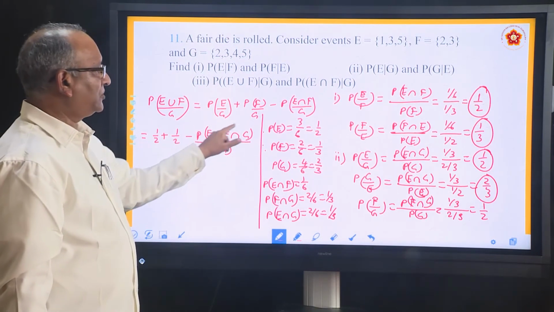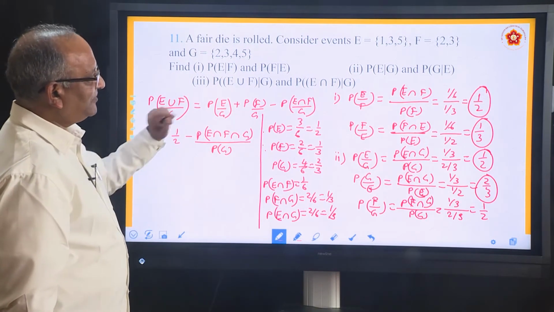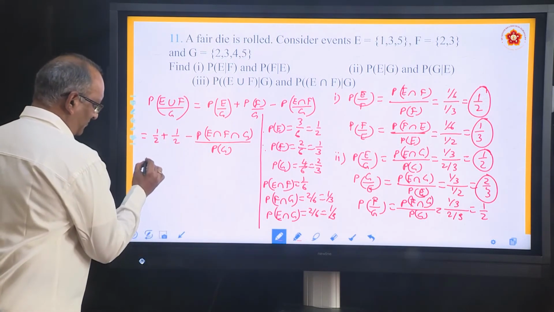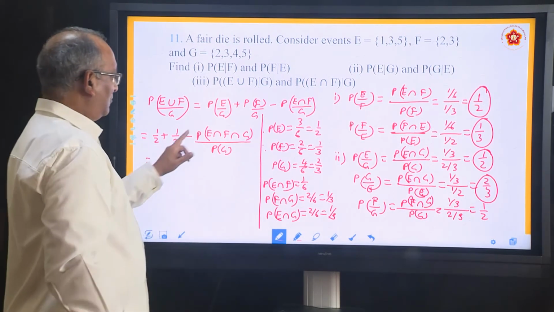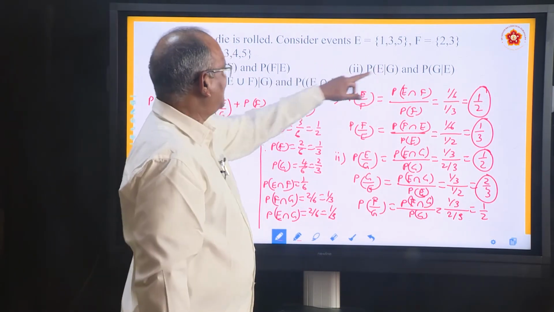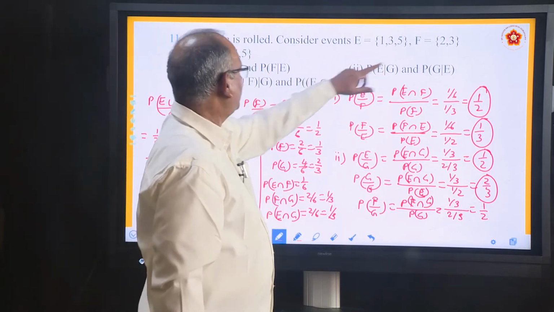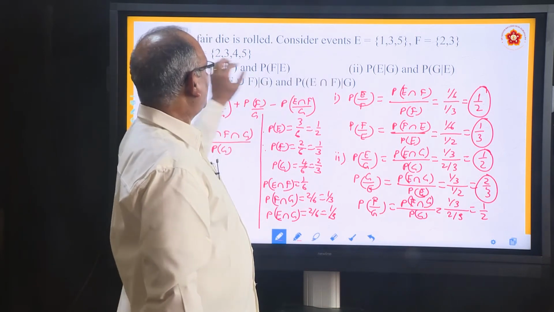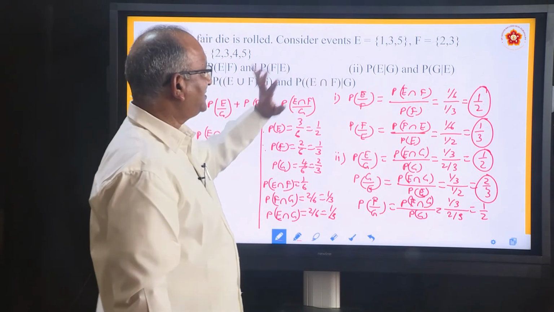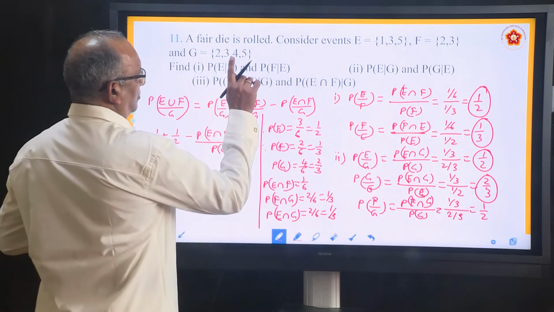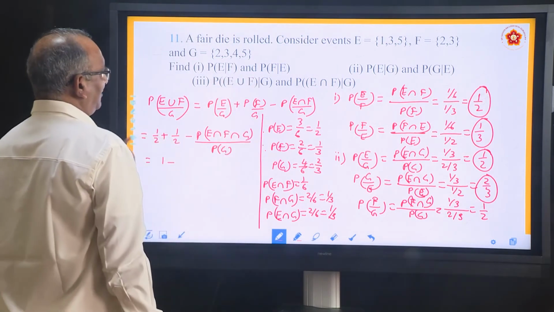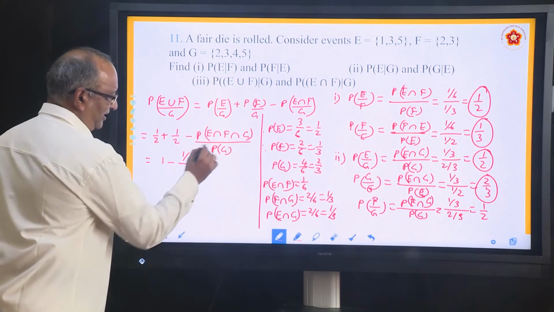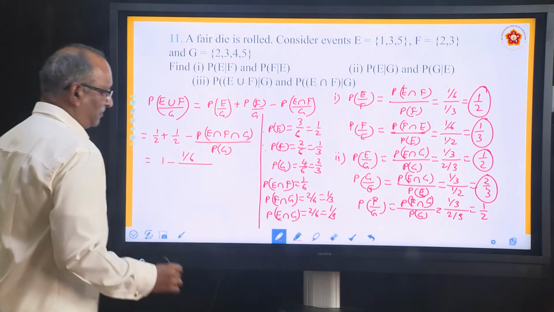Intersection means common to all of them. So what was common to all of them? This is 1 by 2 plus 1 by 2 is 1 minus. What is common to all of them? Anyway, E, F, G are given. Just see what is common. 1 is not common. 2 is also not common. 3 is common. So, one element. Yes, 3 is the only element. So, only one element is common out of 6. So, it is 1 by 6 divided by P G. How much is P G? 2 by 3.